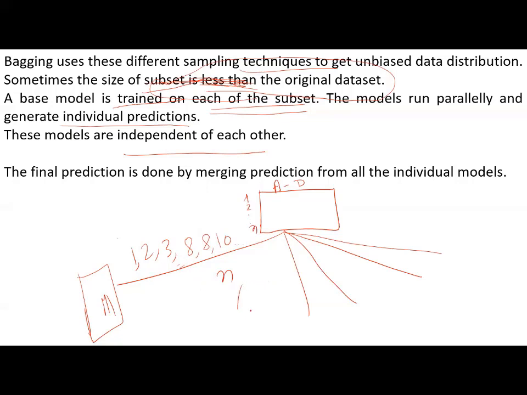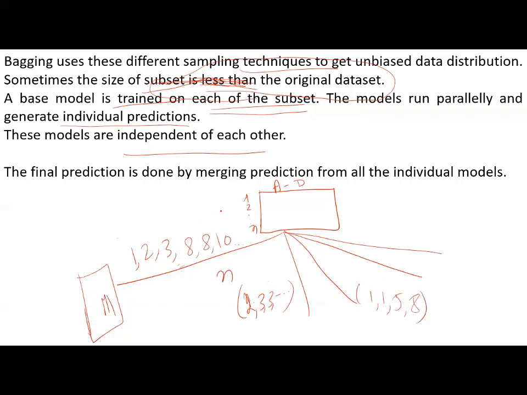Similarly, here also we take the sample in such a way that the total number of rows is equal, but some rows are deleted and they are replaced, my dear friends. See here, I may have 2, 3, 3, something like this. So I may have here 1, 1, 1, 5, 8.